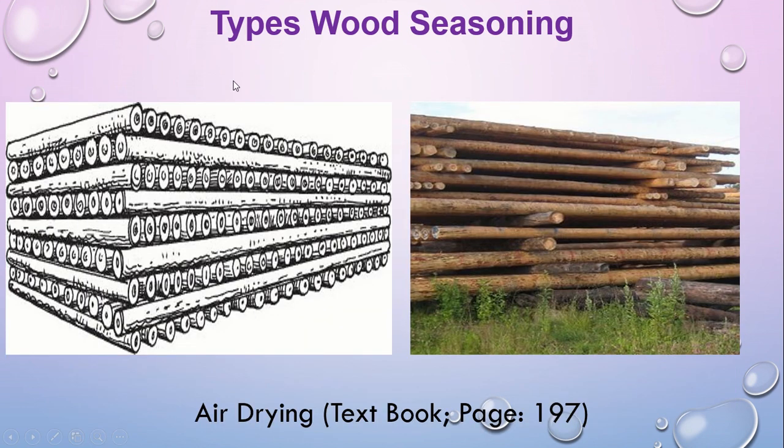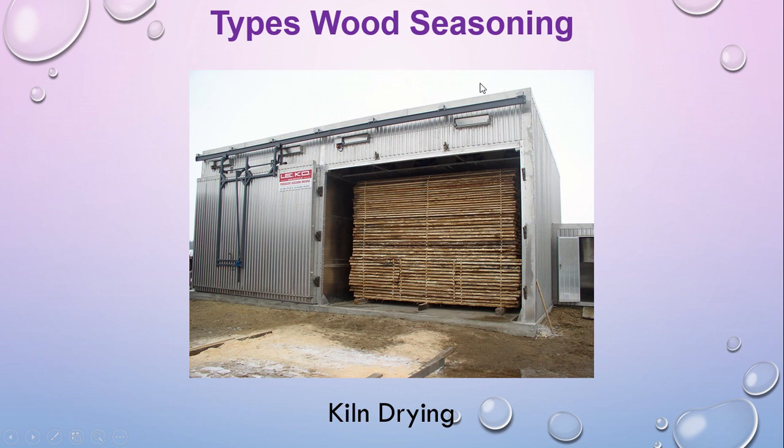Here, if you have a look at the types of seasoning, the black and white picture you can find in your textbook, page number 197, and this is the colorful picture. This is called air drying. If you have a look, the wood is organized underneath, with another log placed horizontally to let the air pass through all the logs. This is the process of air drying, and this is the process of wood seasoning.